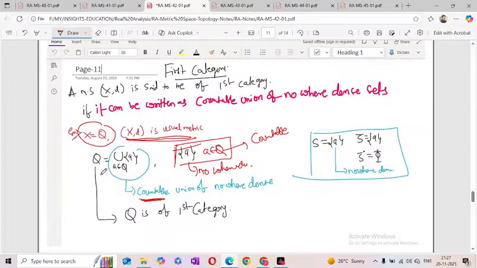Suppose any metric space is a countable union of nowhere dense sets. That type of metric space is of first category. Okay. So first category. What is the definition of the first category?